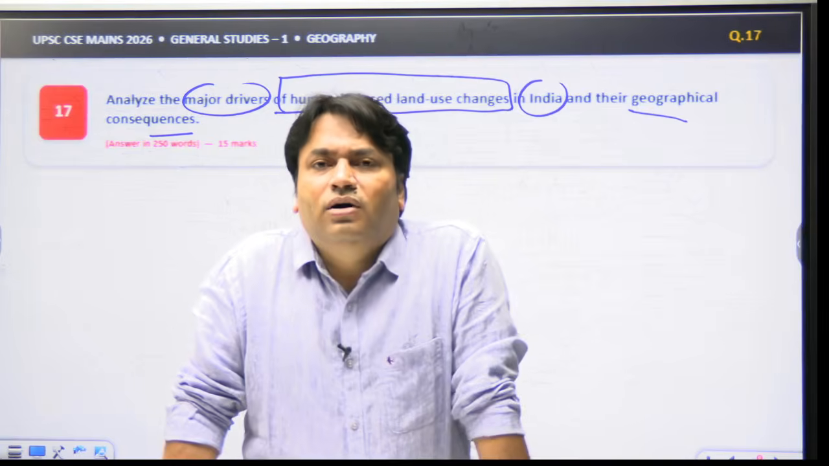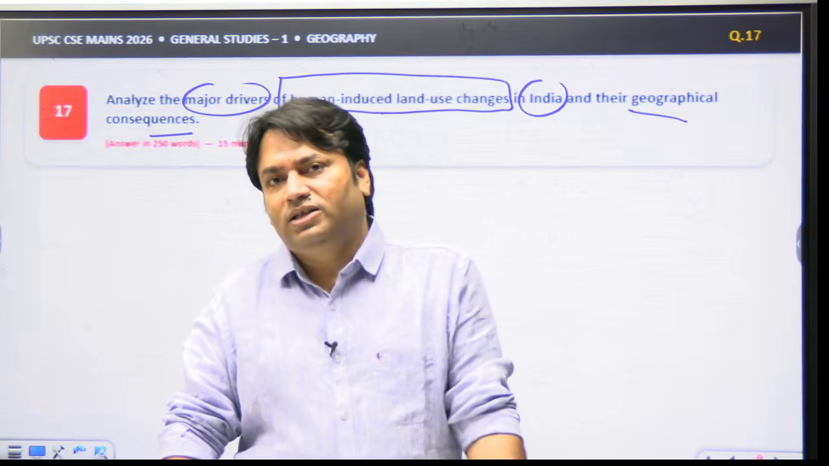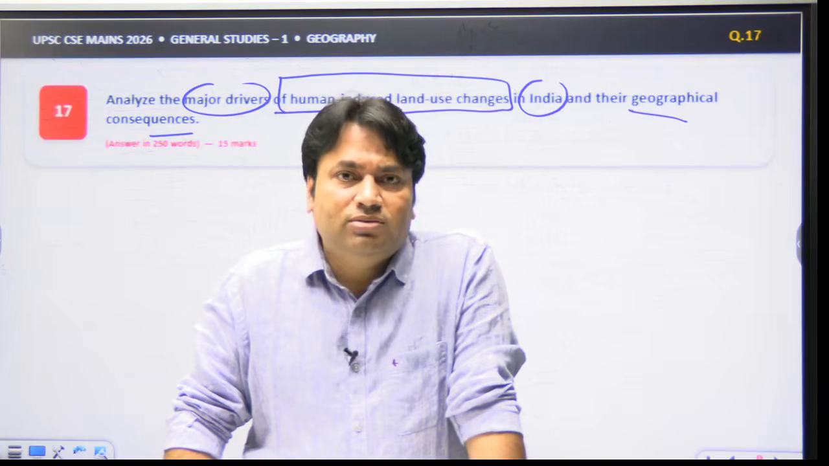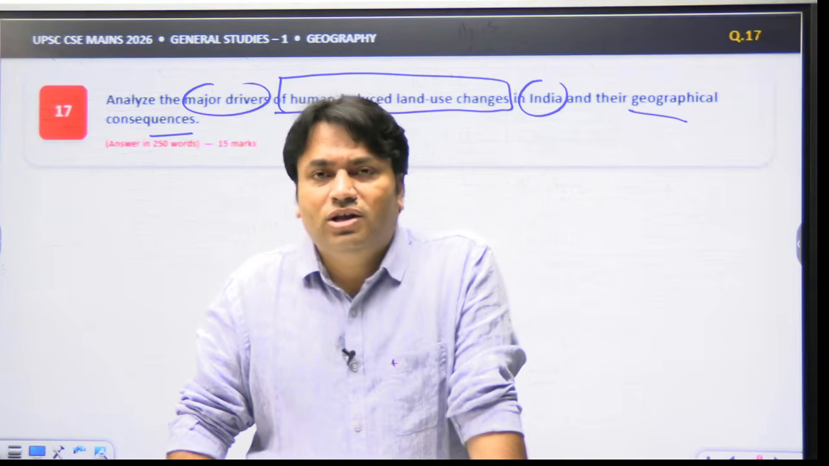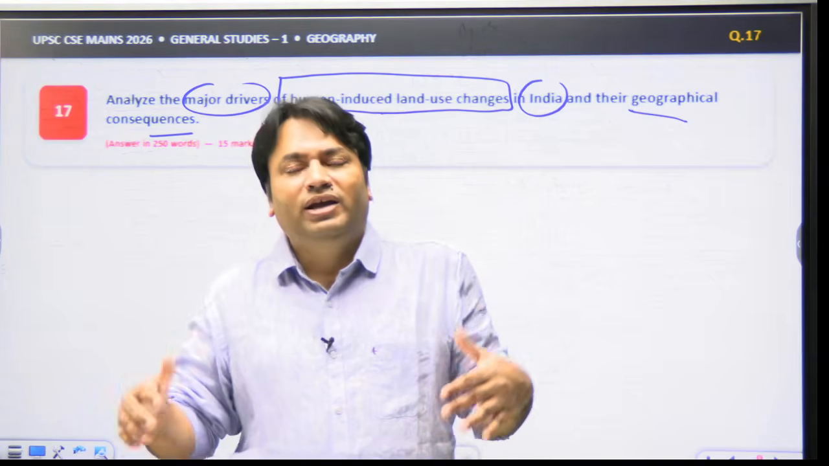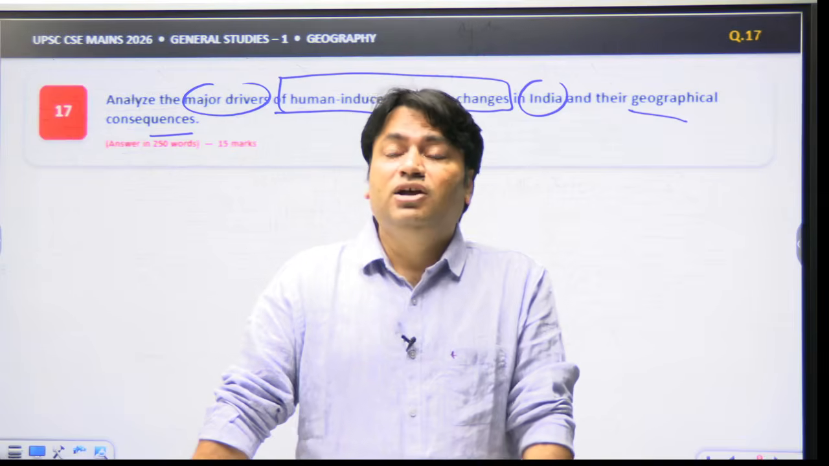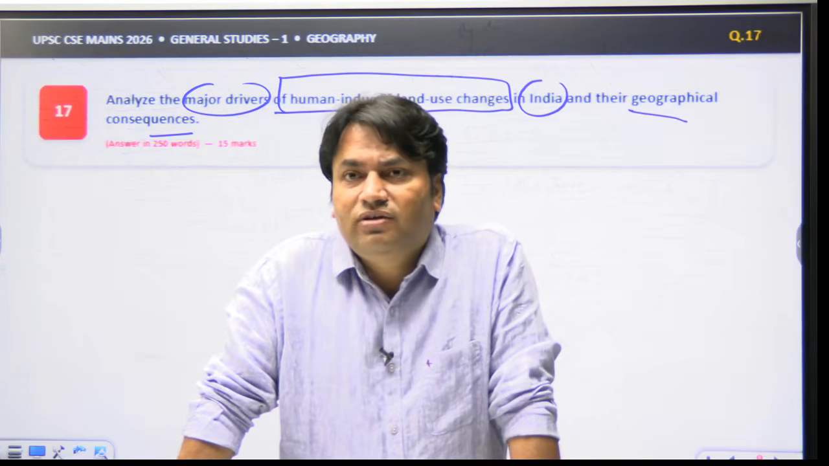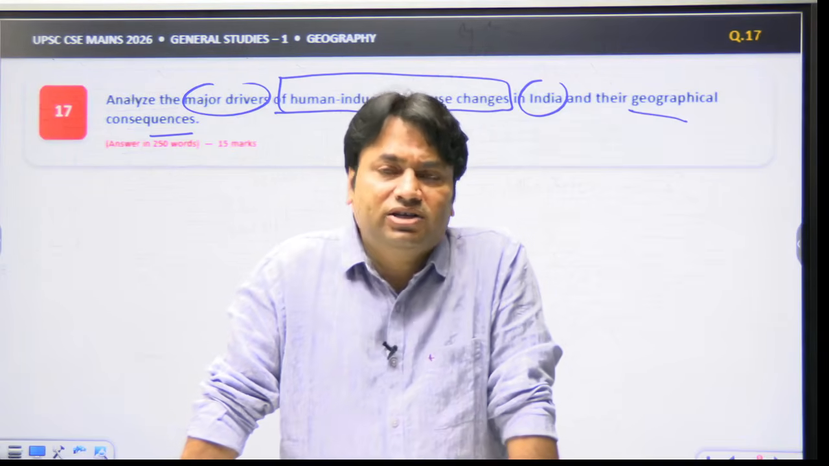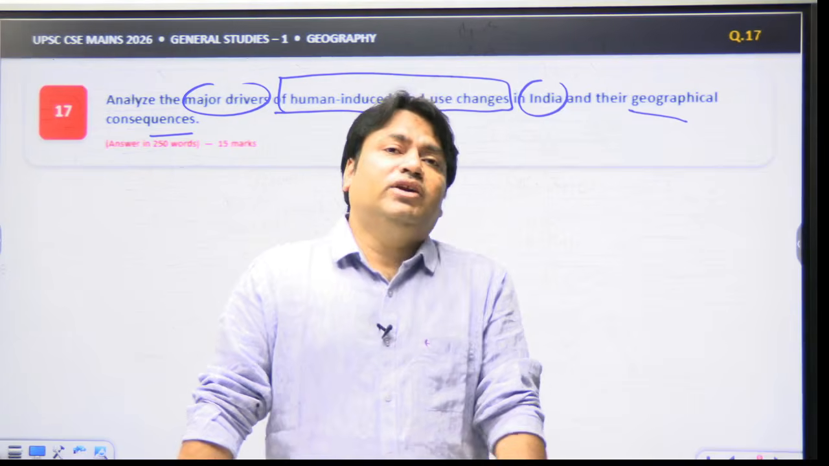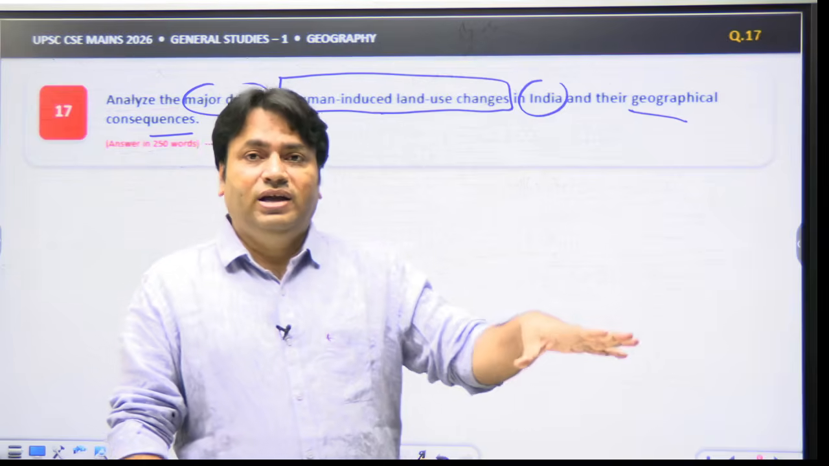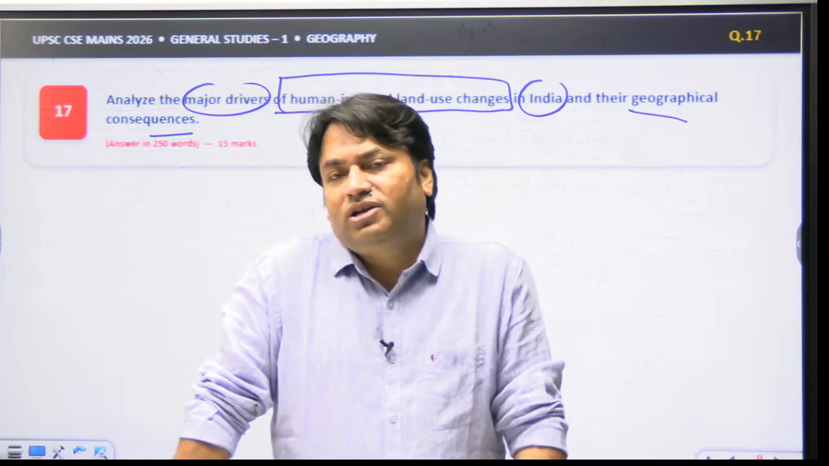Now, what will we write in the answer to this question? We'll follow the IBC model: introduction, body, and conclusion. In the introduction, we can write that human-induced land use change refers to the transformation of land through agriculture, urbanization, infrastructure, industry, and resource extraction. And in India, demographic and economic pressures are increasingly reshaping natural and agricultural landscapes.